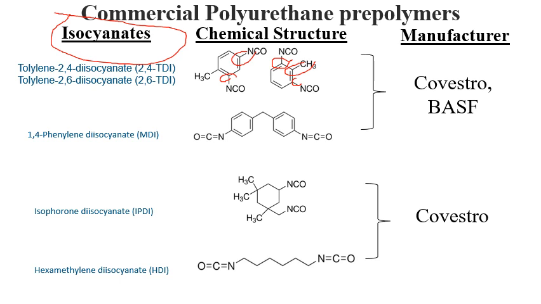Next is 1,4 phenylene diisocyanate. This is the typical phenylene ring. It is also abbreviated as MDI. In this one, we have two isocyanate groups and two phenylene groups, one phenylene group on each side.